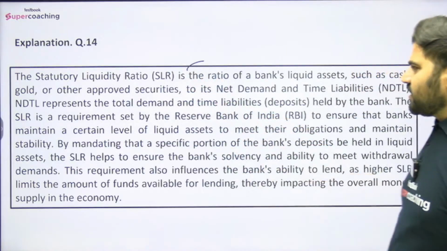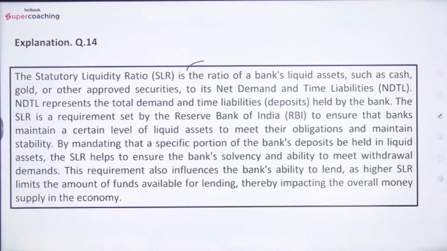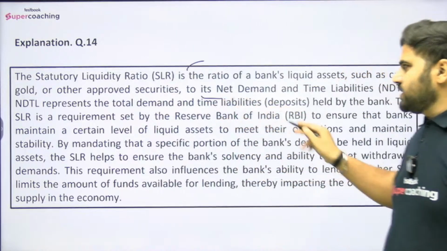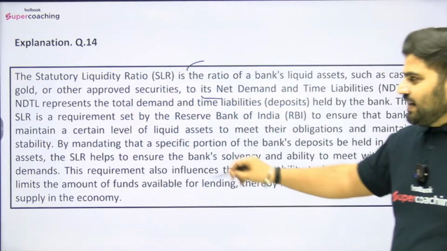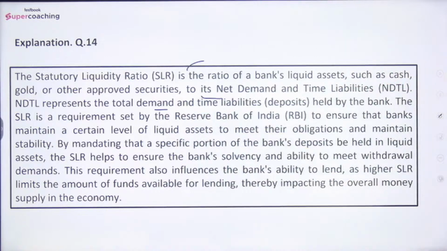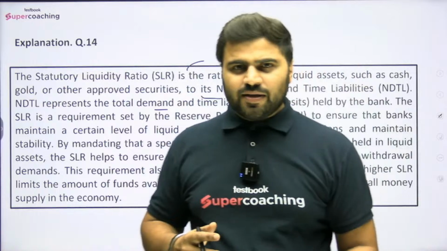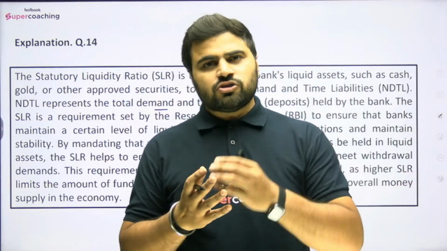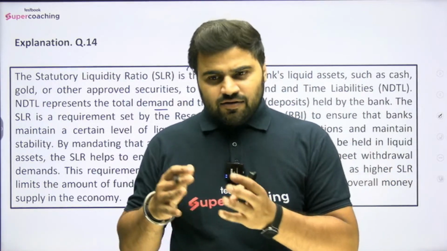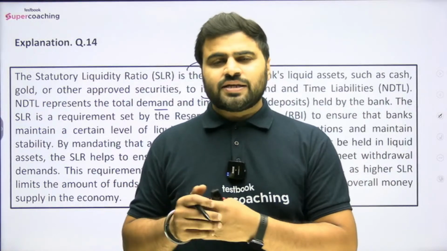So SLR is the ratio of a bank's liquid assets such as cash, gold or other approved securities to its net demand and time liabilities. NDTL represent the total demand and time liabilities held by the bank. ठीक है, जितने भी deposits होते हैं बैंक के पास, that is a liability for the bank, right? So it can be current account, saving account, जिसको हम बोलते हैं demand deposits, and फिक्स डिपॉजिट हो गया, रिकरिंग डिपॉजिट हो गया, that we can say term deposit.